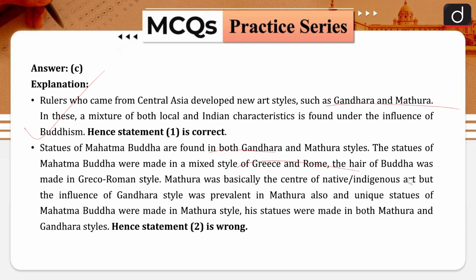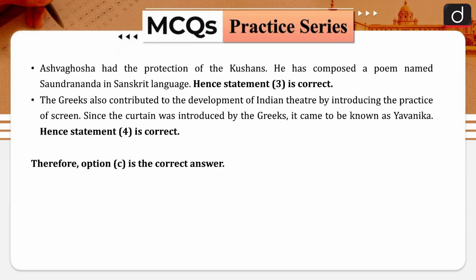Hair of Buddha was made in Greco-Roman style. Mathura was basically the center of native indigenous art, but the influence of Gandhara style was prevalent in Mathura also, and unique statues of Mahatma Buddha were made in Mathura style. His statues were made in both Mathura and Gandhara style.